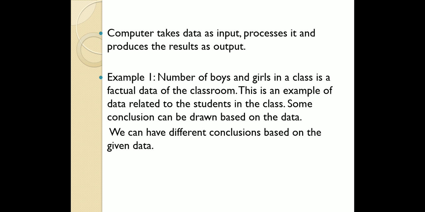Let's take one example. The number of boys and girls in a class is factual data of the classroom. This is an example of data related to the students in the class. Some conclusions can be drawn based on the given data. We can have different conclusions, for example, the ratio of boys and girls, or the percentage of boys and the percentage of girls in the class, or the result of any subject, by converting the raw data into information.